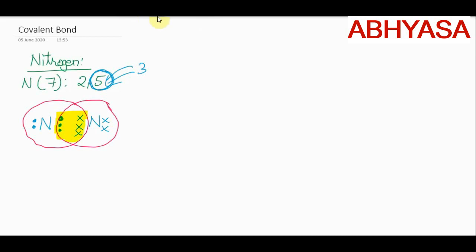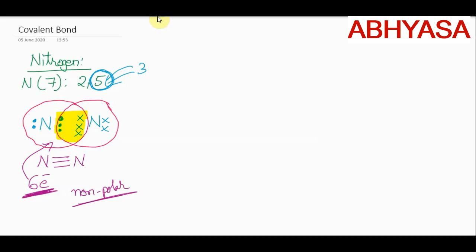As 3 pairs of electrons are involved, the bond formed between the 2 nitrogen atoms is nothing but a triple bond. And how many electrons are involved in bond formation of nitrogen? They are 6 electrons, and this was given in a previous examination also. The number of electrons involved during the formation of nitrogen molecule is nothing but 6. And here also, both the atoms involved in bonding belong to the same element. This will also be an example of non-polar covalent bond.